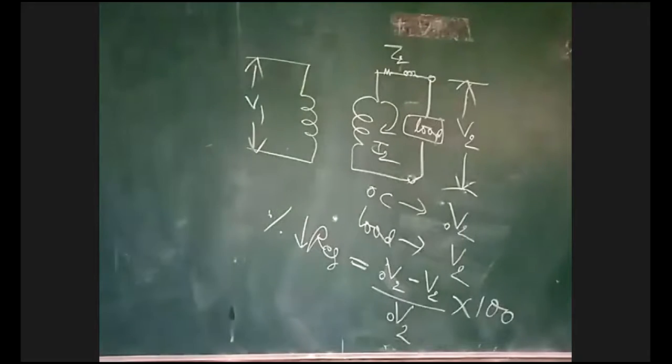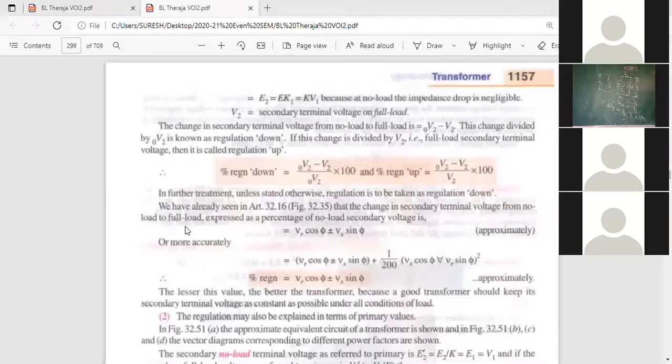Now see on the screen, the regulation formula. Percentage regulation down is V2 naught minus V2 divided by V2 naught.